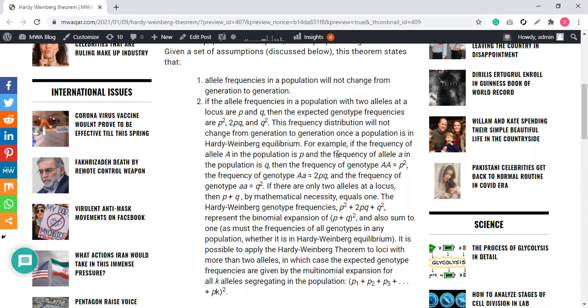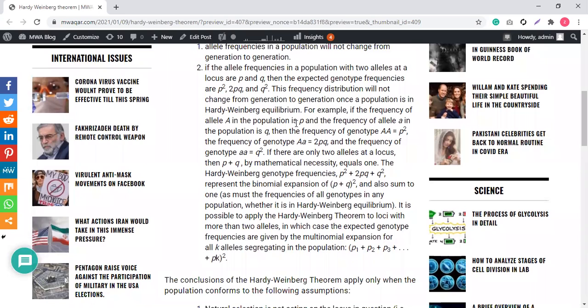For example, if the frequency of allele A in the population is p and the frequency of allele a in the population is q, this is capital A, this is small a, then the frequency of genotype AA, that is the homozygous dominant combination, is p square. The frequency of genotype Aa is equal to 2pq, and the frequency of genotype aa, that is the homozygous recessive combination, is q square.